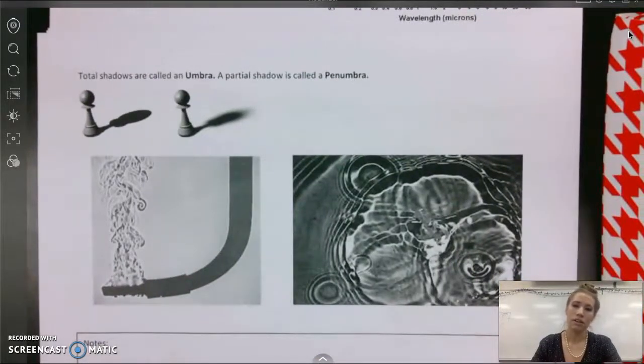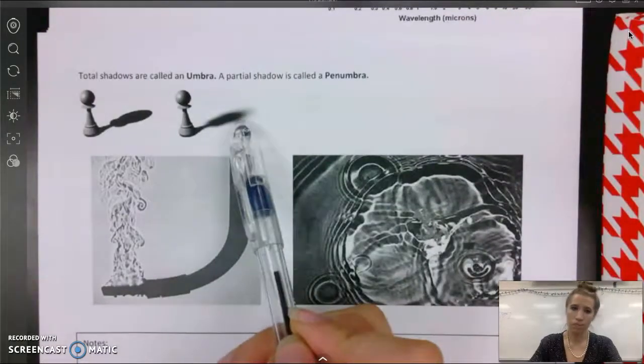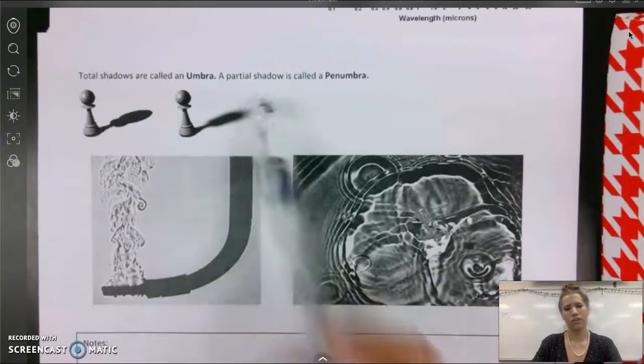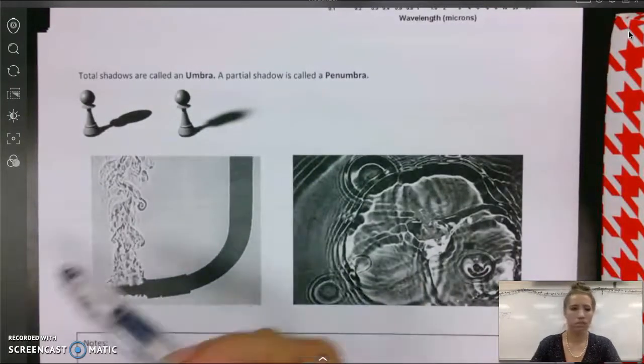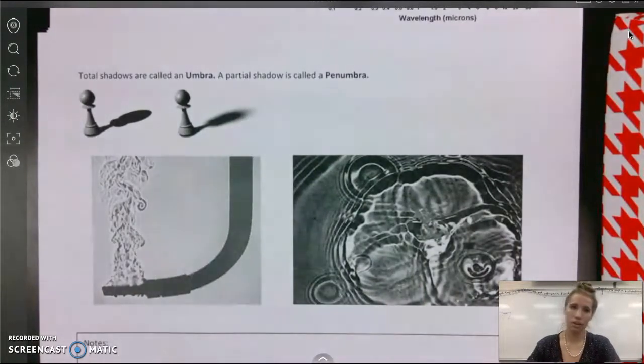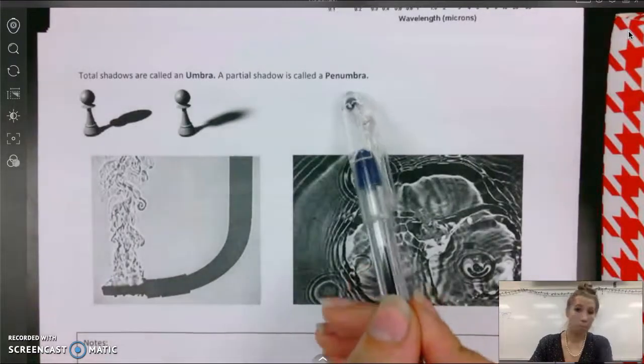Couple of definitions that I want you to be aware of. The first one is umbra and then penumbra. So have you ever noticed when a shadow is really defined and clear? It is a total shadow. That's called an umbra. And then when we have a softer shadow, or maybe a shadow that's in ripples, things like that, it's an incomplete shadow, and that's called a penumbra.